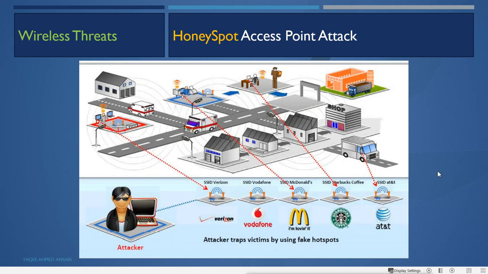Then honeypot access point attack. Now in this, what does the attacker do? Attacker traps the victim by using a fake hotspot. Fake hotspot means, for example, there is an organization, and near the organization there are some different shops. Like for example, a McDonald's shop is close to the organization building. So what will the attacker do? Attacker will go close to that building, close to that premises, and create a fake rogue AP with the name of that McDonald's.